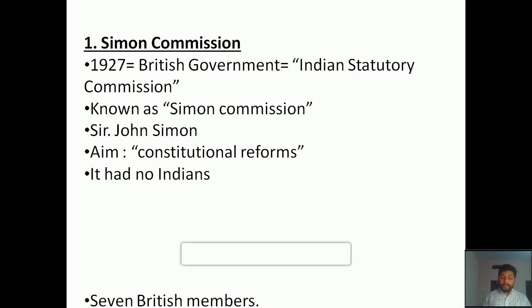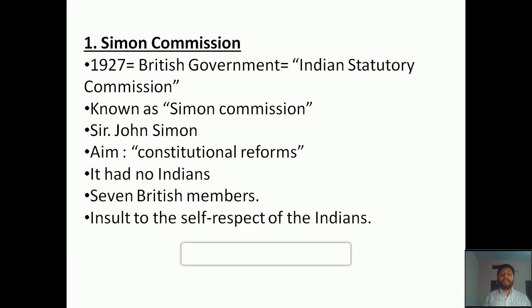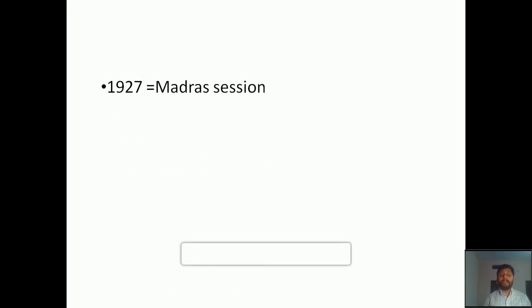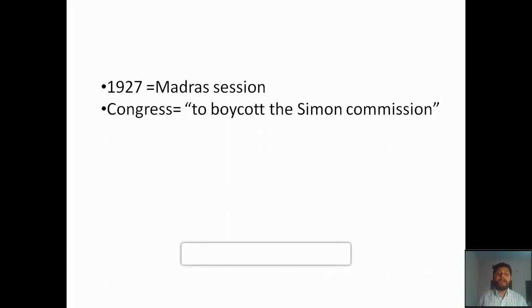So the people of India were not happy with the Symon Commission, and they felt it was an insult to the self-respect of Indians. There the people of India came to know the real intention, or the real respect, of the British towards Indians. So they felt it was really an insult, and that's why they were not ready to cooperate with the Symon Commission. In 1927, in the Madras session, Congress decided to boycott the Symon Commission, because